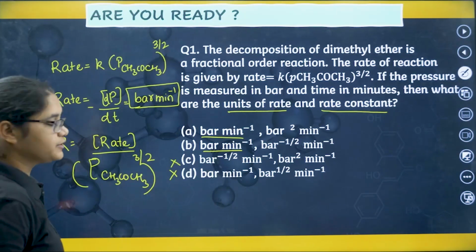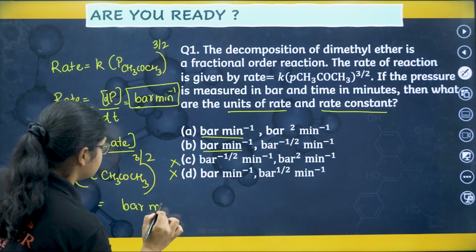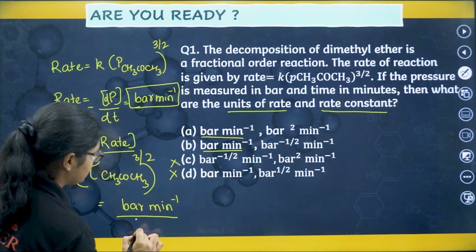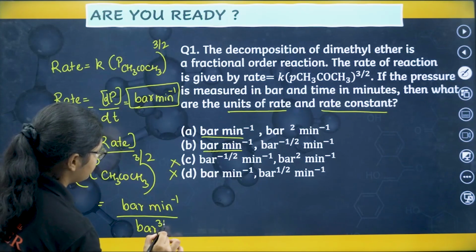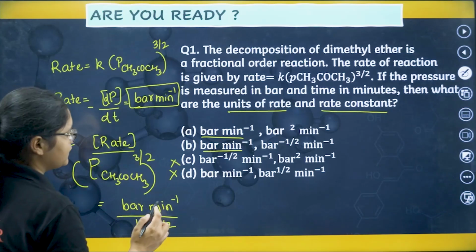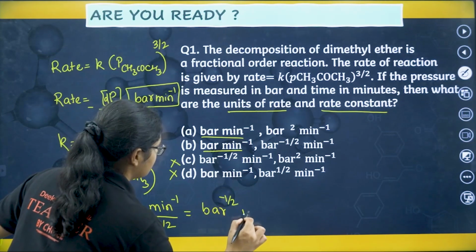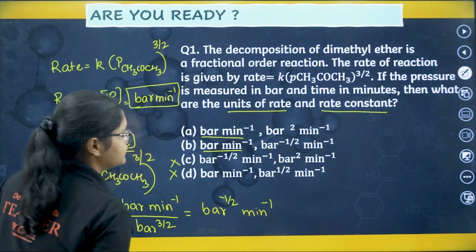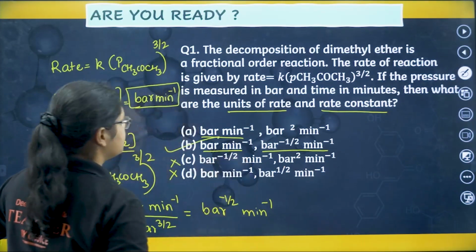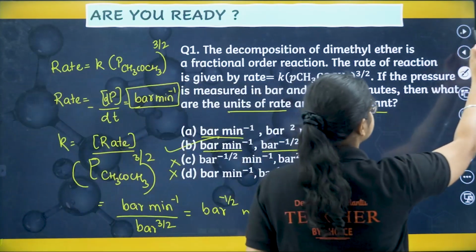Now let's put the units here. What is the unit of rate? Bar minute inverse, right? And what is the unit of pressure? It is bar to the power of 3 by 2, right? So 1 minus 3 by 2 becomes minus 1 by 2. I'll get bar minus 1 by 2 minute inverse. So option number B. Okay, let's see the next question.